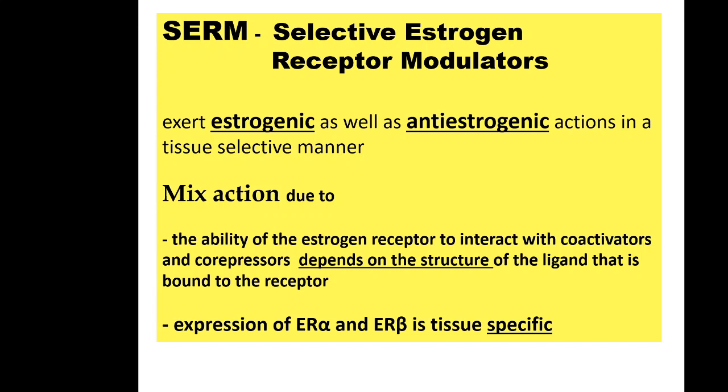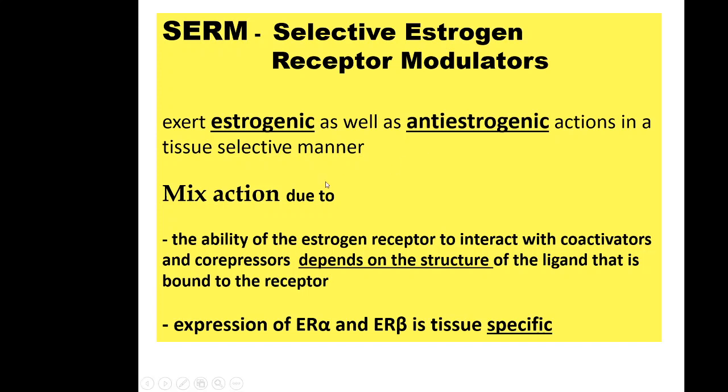First, the main reason is the ability of the estrogen receptor to interact with co-activators and co-repressors depends on the structure of the drug or ligand that is bound to the receptor. Suppose drug X binds to estrogen receptor in breast and the same drug X binds to estrogen receptor in bone.